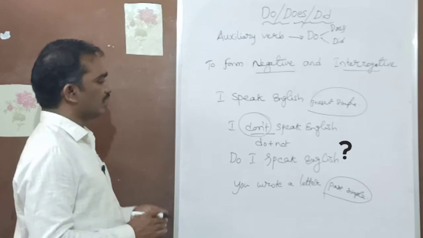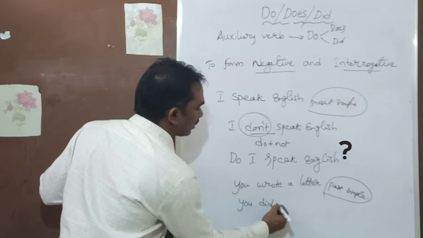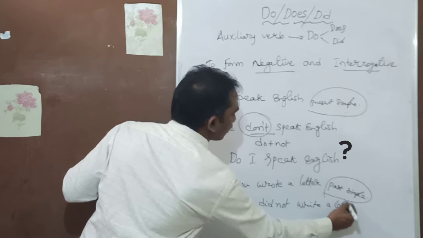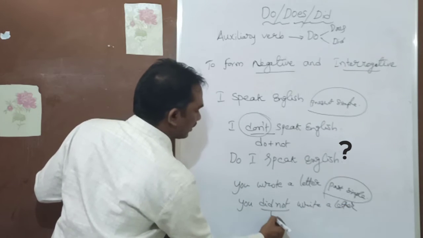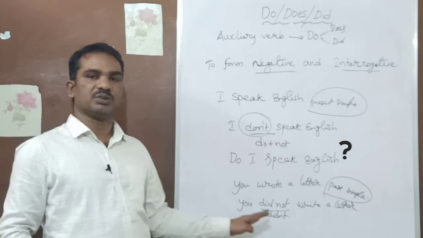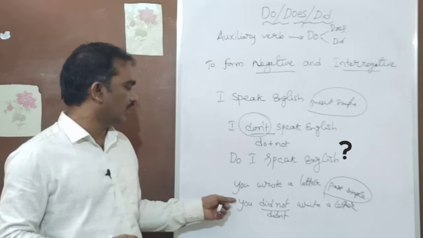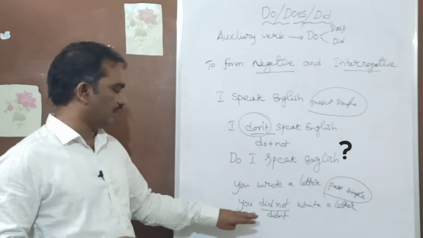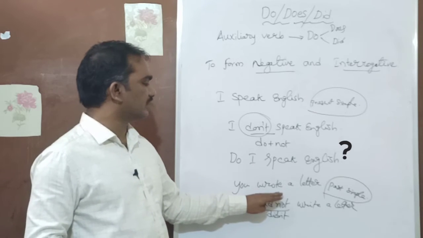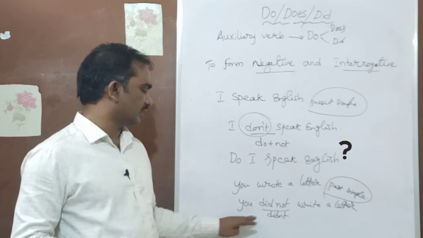How do you make it a negative? You can say, "You did not write a letter." For convenience, while speaking, we use "You didn't write a letter." I hope you are understanding. "You wrote a letter." The negative form is "You didn't write a letter." Why did not? Because this is simple past tense.